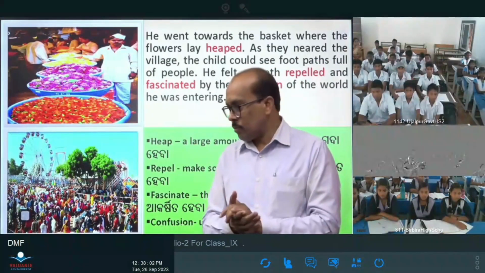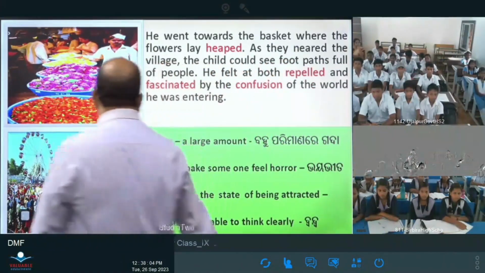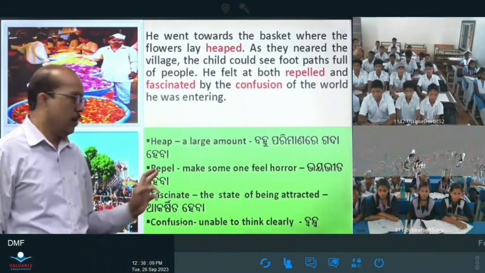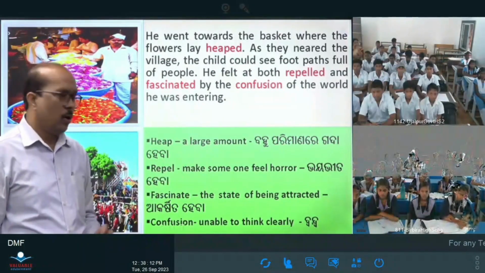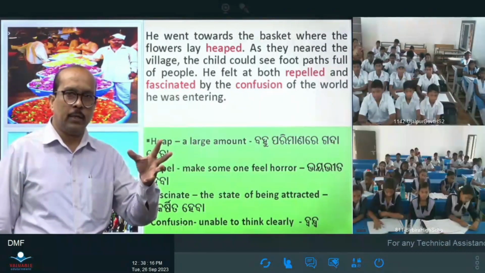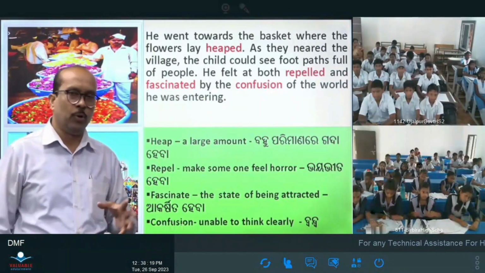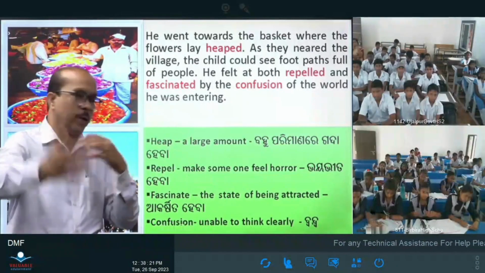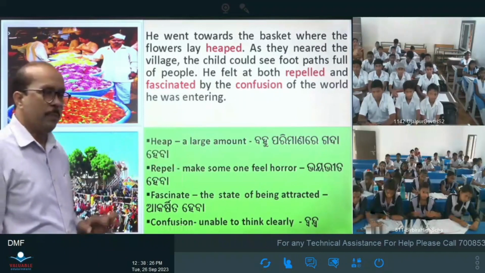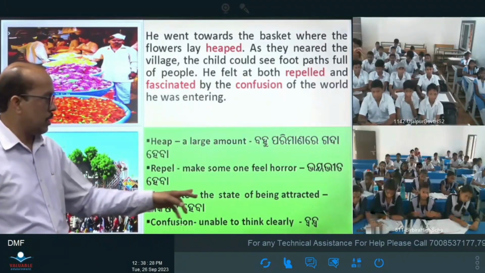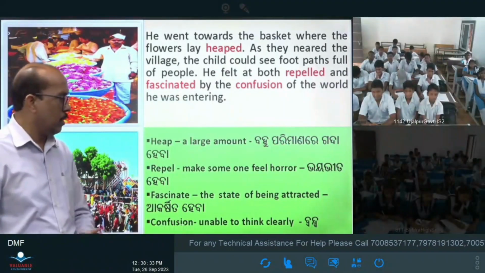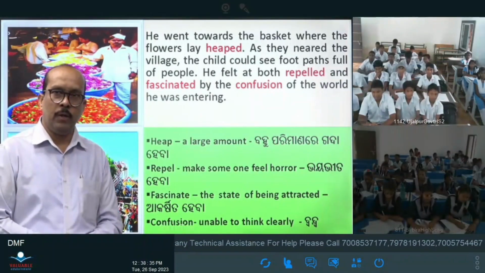Is that clear? The words are given here: heap, a large amount; ripple, make someone feel horror; and seeing that he became very rippled and passionate, the state of being attracted, and confusion, unable to think clearly. Is that clear?